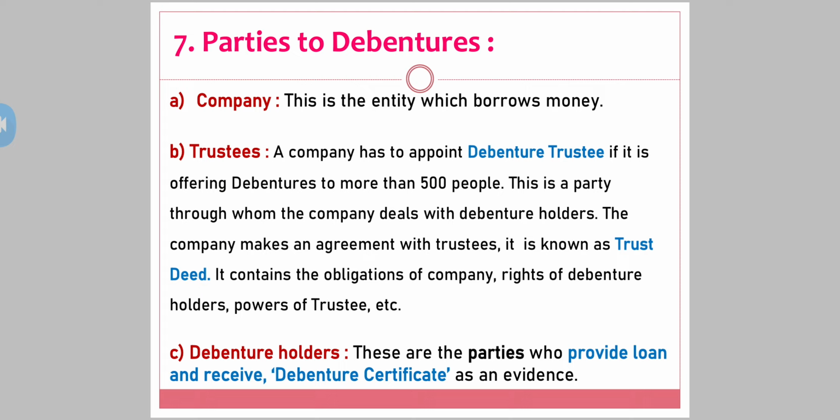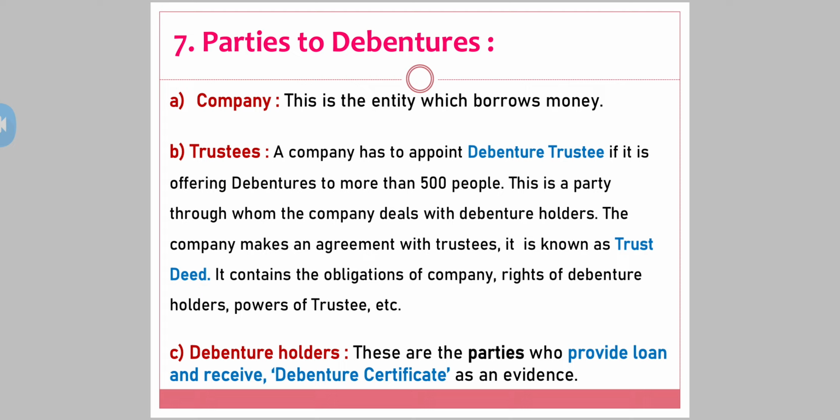When the company borrows money from the other person. So yes, who is involved here? The very first party, company. Second, you have got trustees. Now see here, who is a trustee to a company? A company has to appoint a debenture trustee, and a trustee is a person under whom the transaction or the dealing takes place, just to make sure that nothing goes wrong, or no other person's interest is getting affected.